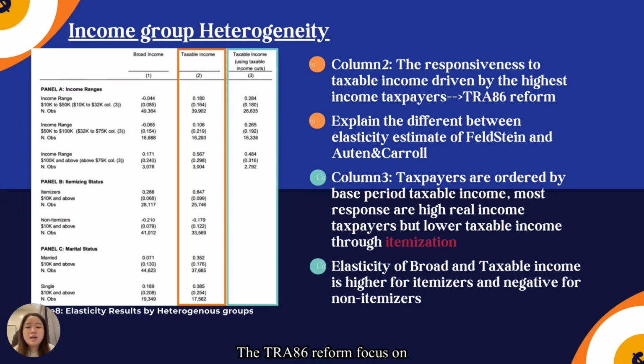The TRA 86 reform identifies tax variation primarily through high income taxpayers' reaction, in column 2. Taxpayers are ordered by base period taxable income, with a flatter response along the income distribution. Most responses are from high real income taxpayers but lower taxable income through itemization.